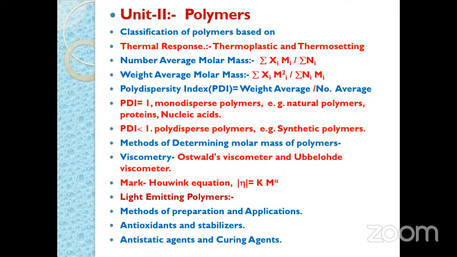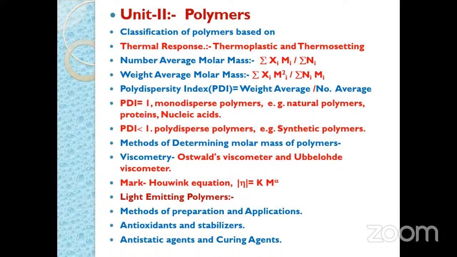So regarding the number average, summation of Ni Mi to the summation of Ni, and for weight average molar mass, summation of Ni Mi square to the summation of Ni Mi. So on this topic, a problem may be asked for 5 marks.